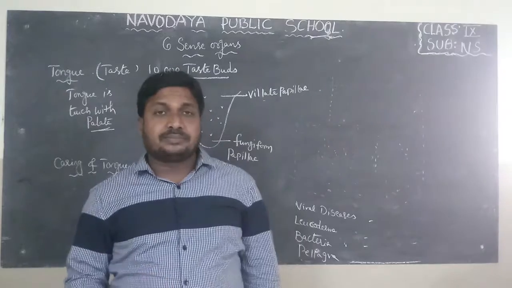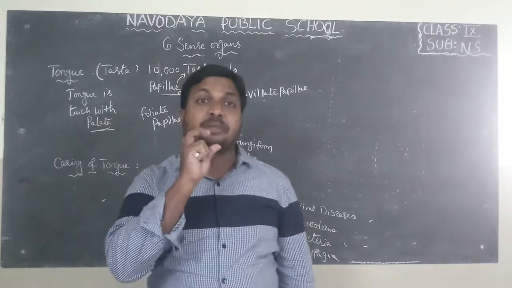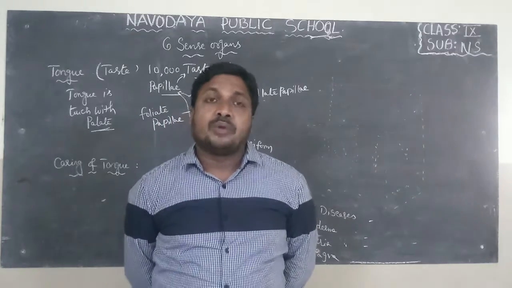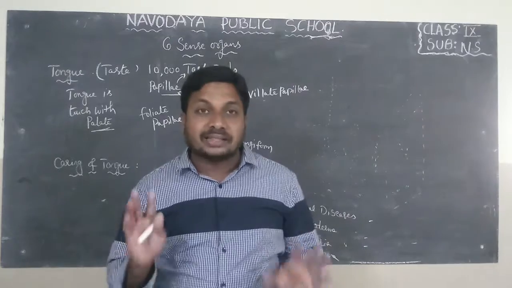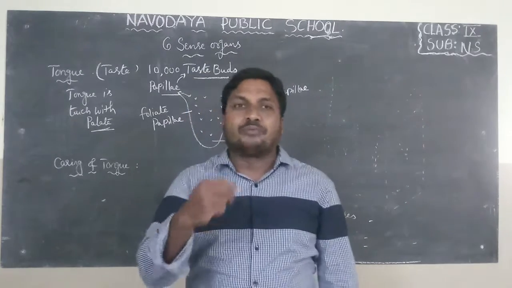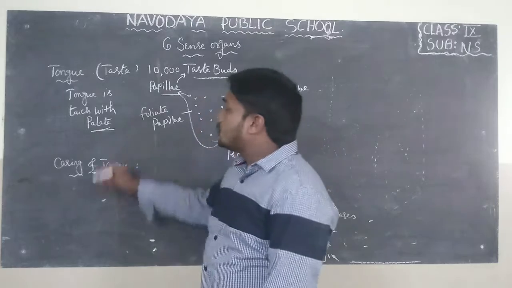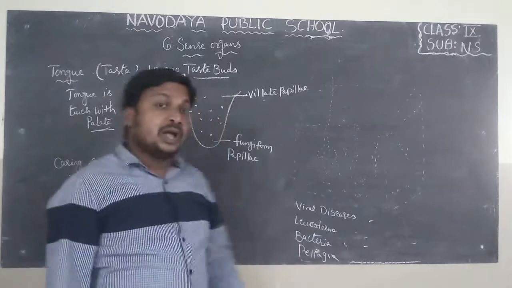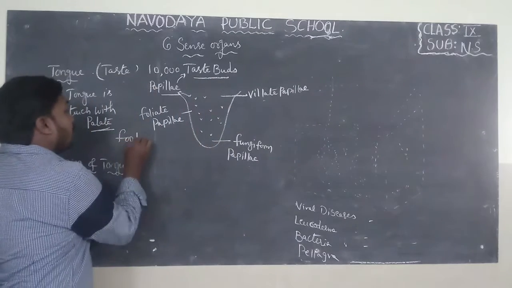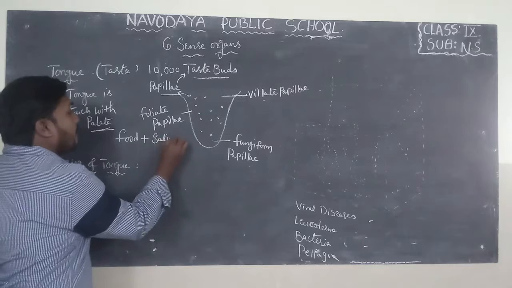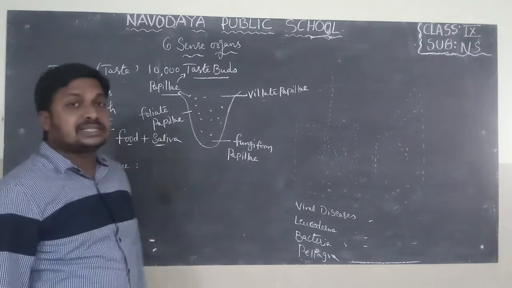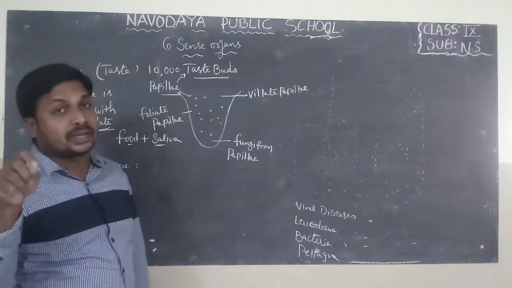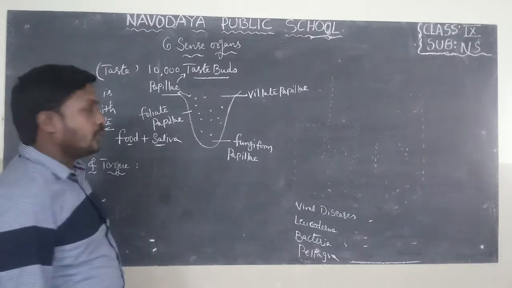All of you try like this. Eat the food material without touching the palate. At that time, we cannot identify the taste of the food material. When food touches the palate like this, only then can we feel the taste of the food material. So, when the tongue is touched with the palate, we can identify the taste. Also, when food is mixed with saliva, the food turns into liquid form, and only then can we identify the taste of the food material.